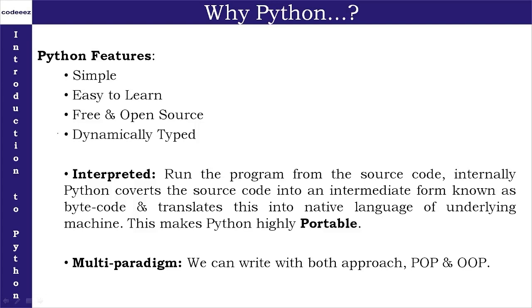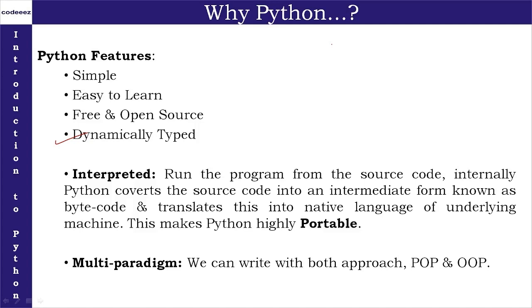It is dynamically typed. Now, what is dynamically typed here? You will have more clarity when you implement it practically, but still, because the topic is mentioned, you must be aware of what the term dynamically typed means. In other languages, when we have to use a variable, it was important to declare what type of variable it is.